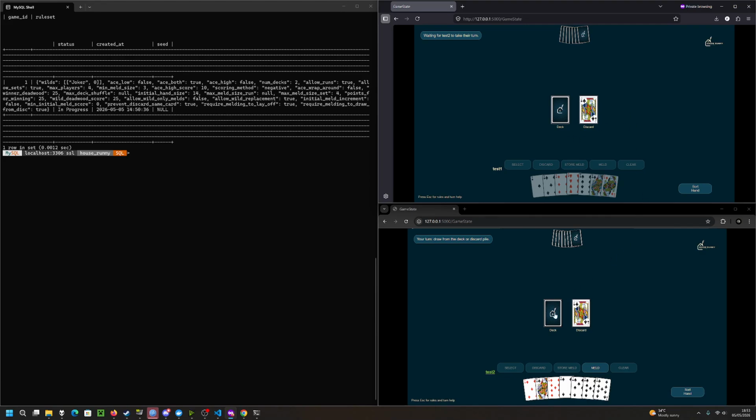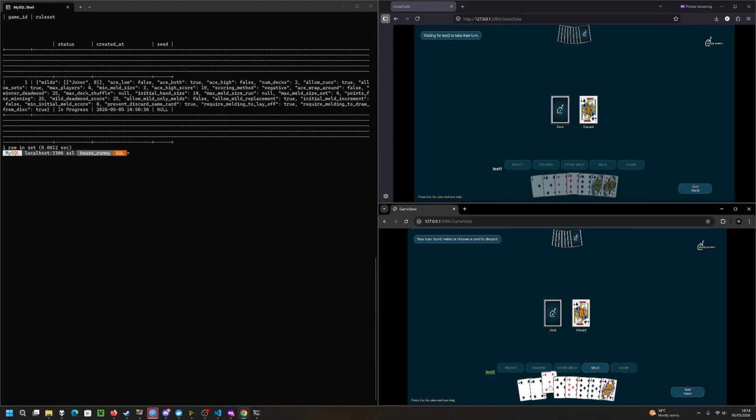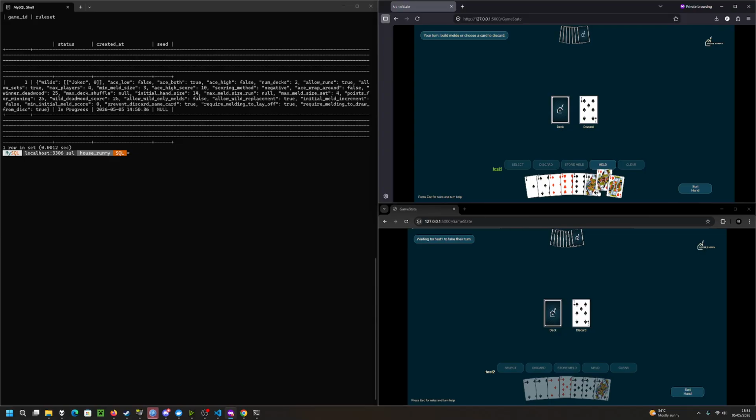It is now the opposing player's turn, and they again can draw from the discard pile, sort their hand, and as well, there is one valid set here. So I'll be selecting those 3 cards, storing the meld, and I will attempt to play it. However, the current minimum score as set by the rule set is higher than the score of the stored meld. As such, I cannot play it. So I will instead discard a card. It is now the opposing player's turn, and this will repeat until all cards in the hand are gone.